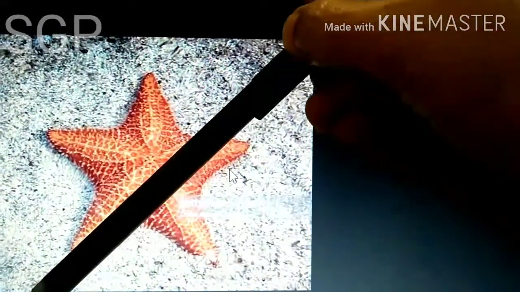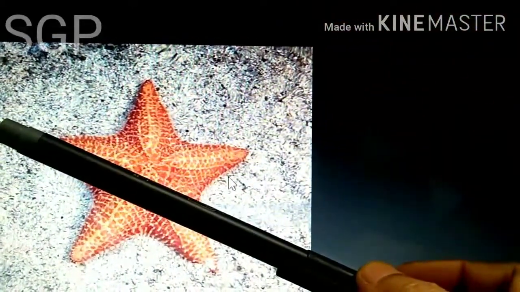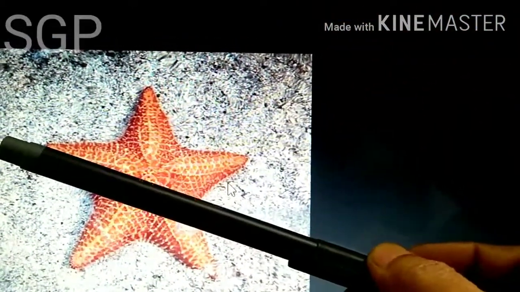The second one is radial symmetry. An example for radial symmetry is starfish. Starfish has radial symmetry. Radial symmetry means if we cut along any axis, it gives equal parts. If I cut like this it gives 2.5 arms, if I cut like this it also gives 2.5 parts, and like this also 2.5 parts. This type of symmetry we call radial symmetry.